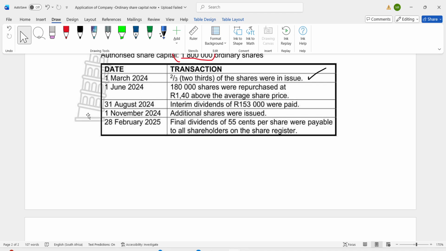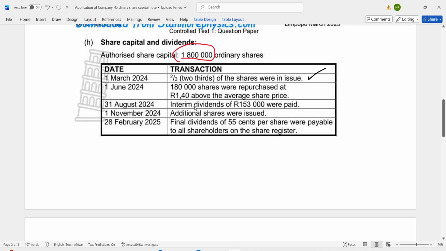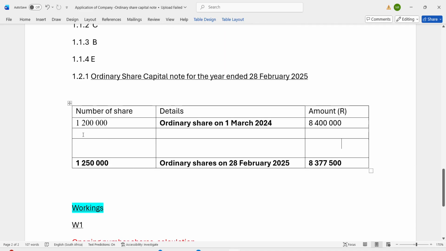So they say on the 1st of June 2024, 180 shares were repurchased. Guys, remember in this note we record the movement of shares. When we repurchase, meaning we are paying, the money is going out of our company, meaning we are reducing the shares.